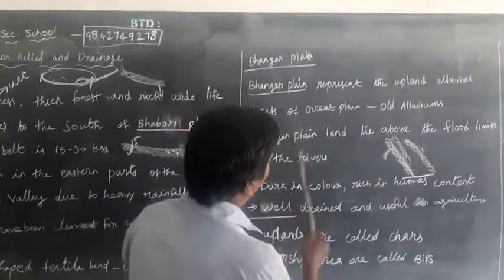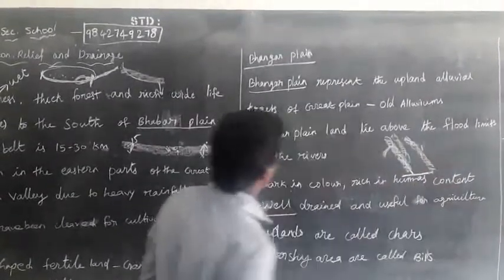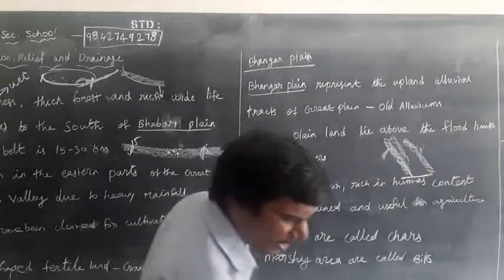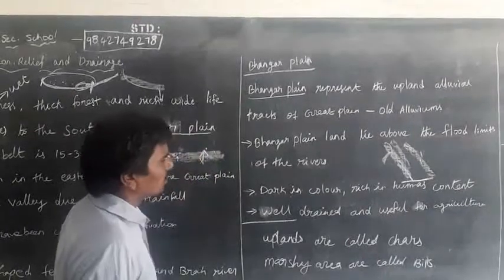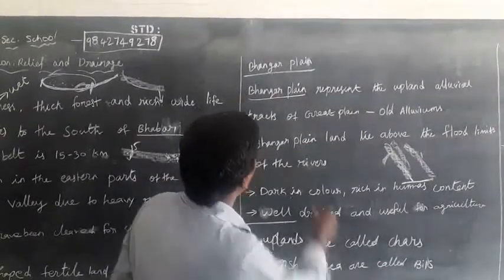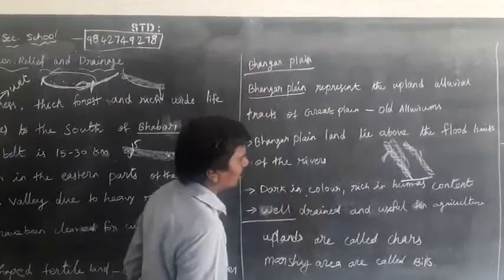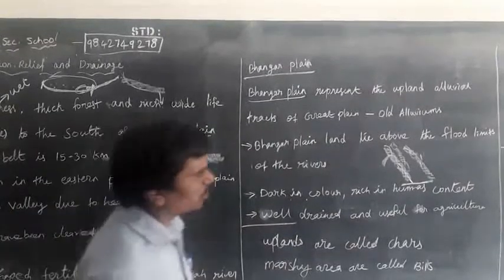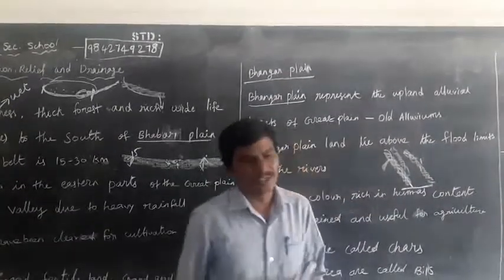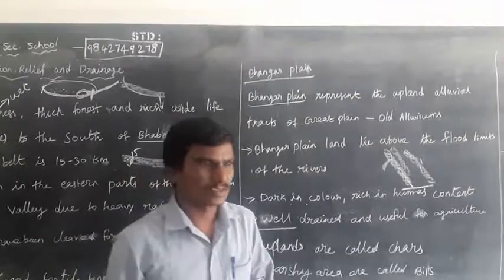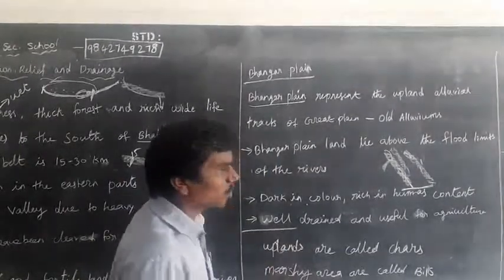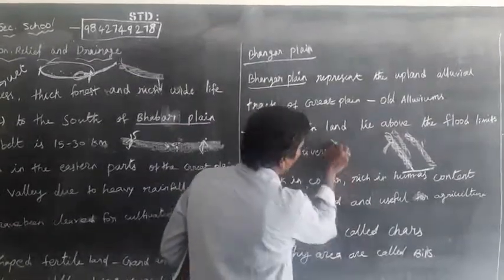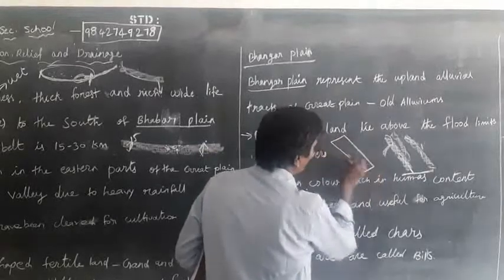And the Bangar Plains land lies above the flood limit of the rivers. It is dark in color, rich in humus content, well drained and useful for agriculture. So Bangar means old alluvial soils, already deposited alluvial soil.